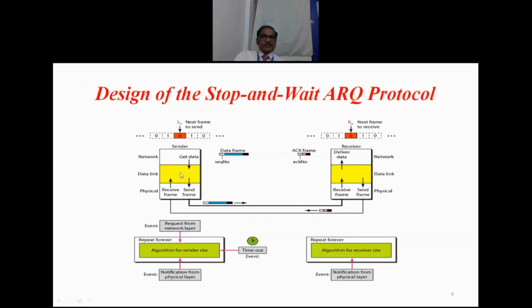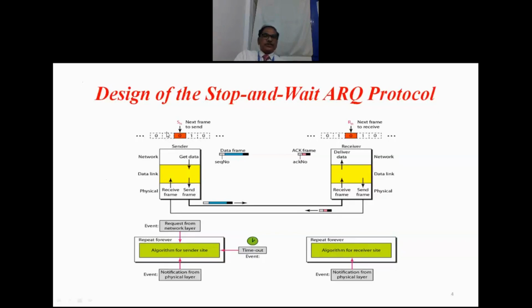Now while it is sending, suppose the sender has sent. This is what we have already discussed in the previous case. Now the differences, if you observe: one thing is the timer, and second, the moment it sends the frame to the physical layer, it knows which frame has been sent. Suppose this frame has been sent now. The next frame to be transmitted is the next even frame. So frame 0 is even, then frame 1 is odd, frame 2 is again even, frame 3 will be odd, frame 4 even, likewise. So even and odd frames.